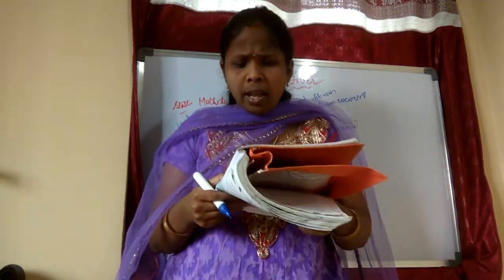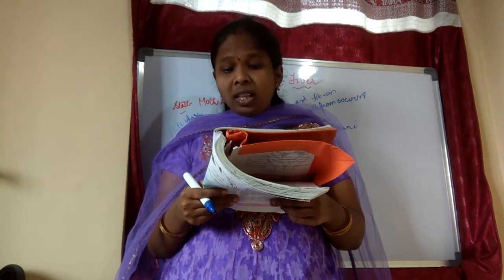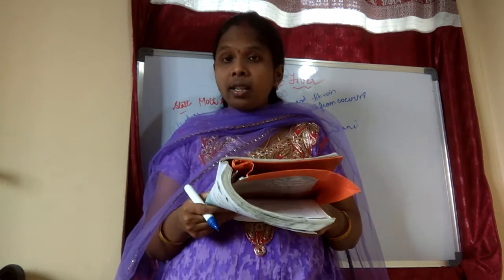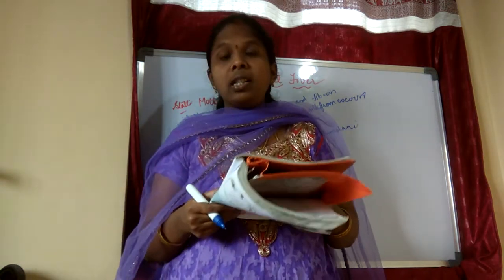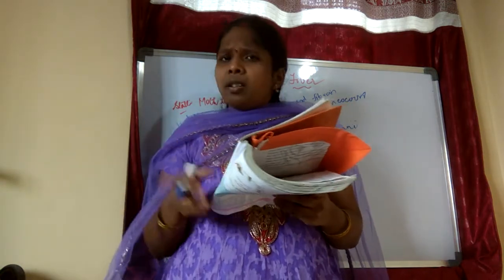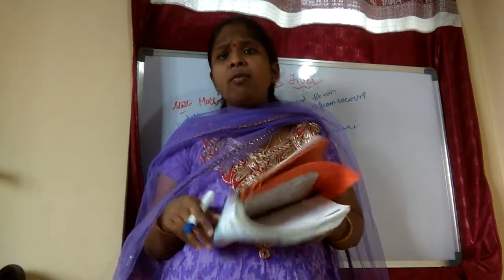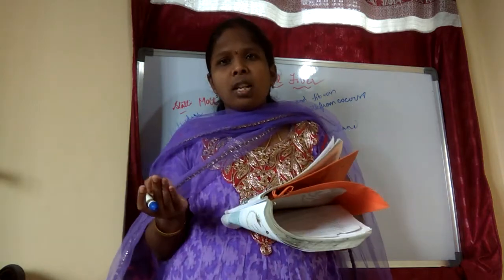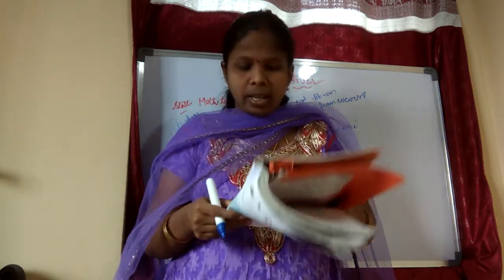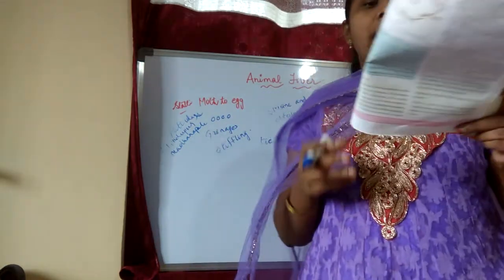They also have so many silk varieties. What are those? Kosa silk, eri silk, tassar silk, muga silk. So like that different types of sarees are there. How do these different sarees come? They will add some extra chemicals for strength purposes. In this way they will get different types of sarees.